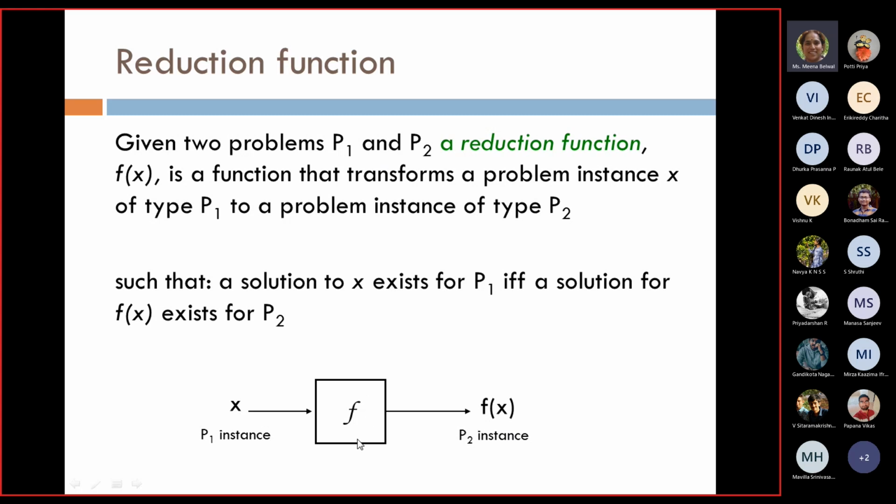The idea is such that a solution to x exists for P1 if and only if a solution for f(x) exists for P2. I am converting one problem type to another problem type, and the solution exists for x if and only if the solution exists for the problem into which I have converted it.